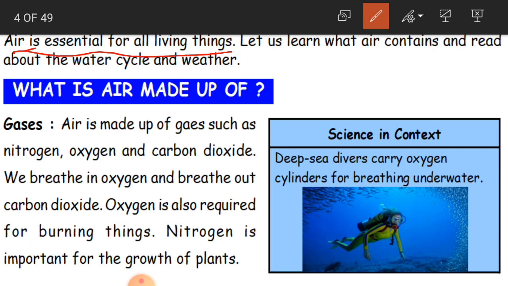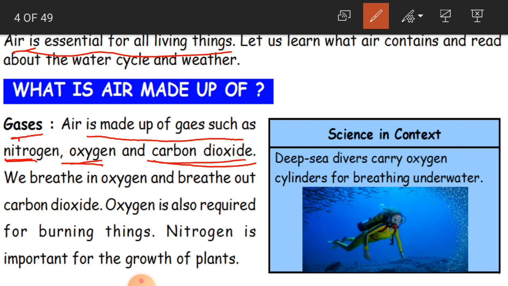Okay. And what is air made up of? It is made up of gases, such as nitrogen, oxygen and carbon dioxide. So air has gases, children. For example, nitrogen, oxygen and carbon dioxide. These are the three main gases which are there in the air.